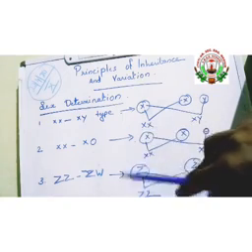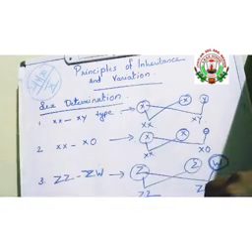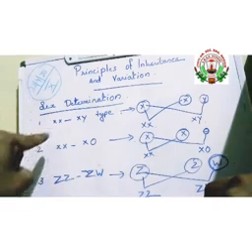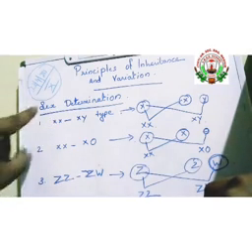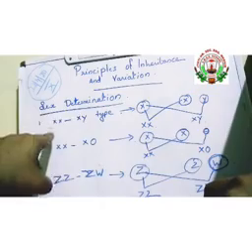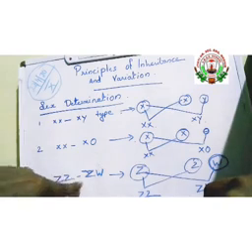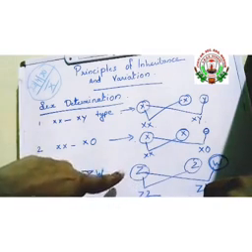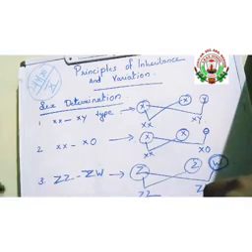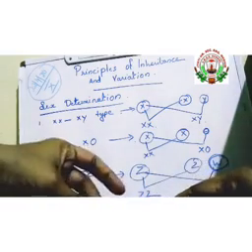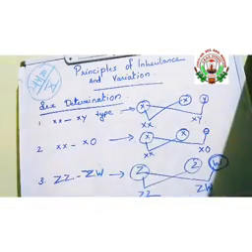Male and female. So hope you understood all this. There are basically 3 different kinds of sex determination mechanism. What are they? XX-XY type, XX-XO, and then ZZ and ZW. So these are the different types of sex determination mechanism found in organisms.